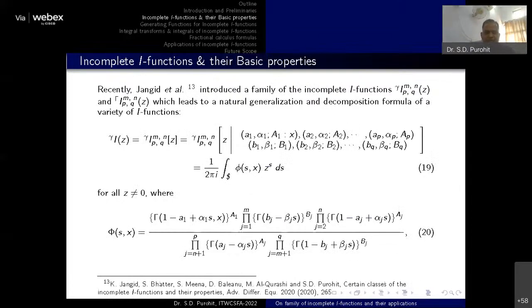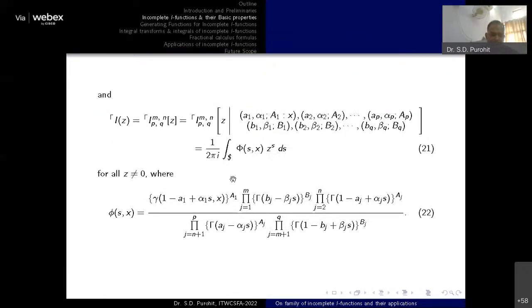Okay. So recently, Jangid and myself introduced a particular family of incomplete I functions. Obviously, there are two categories of functions. One is of lower type and another is of upper type. So these are the two functions defined by 19 and 21. Here you can see this is the incomplete I function of lower type and another is of upper type. And these two functions are defined by these relations, that is 20 and 22.